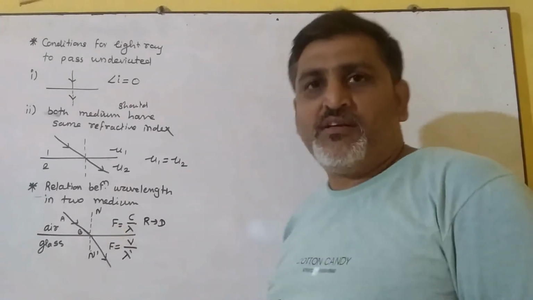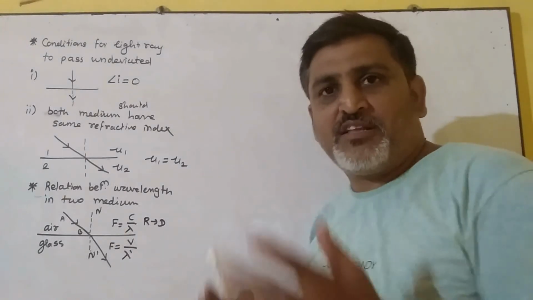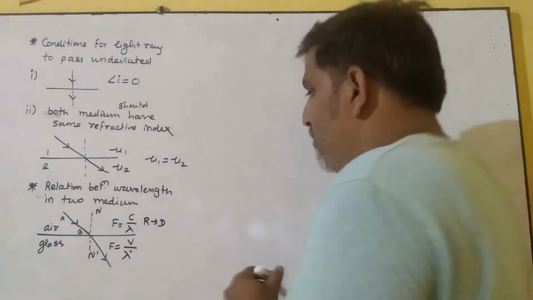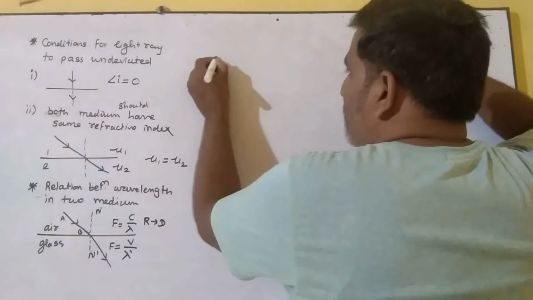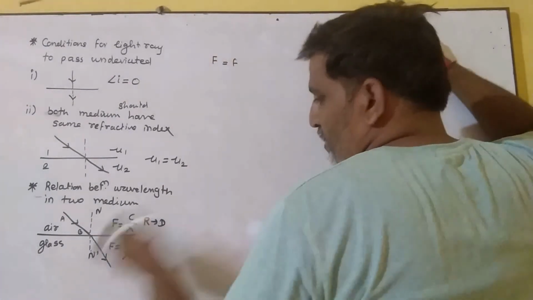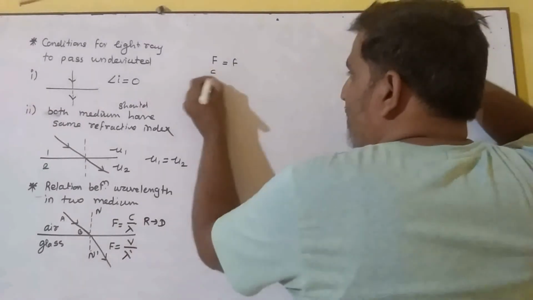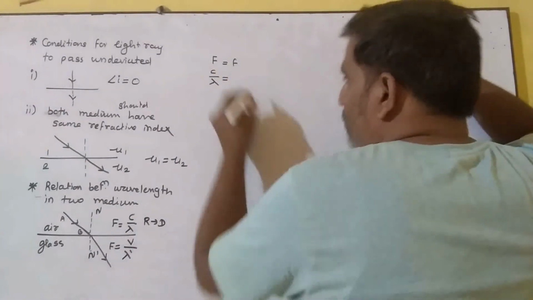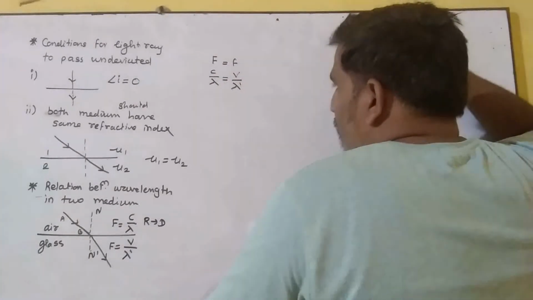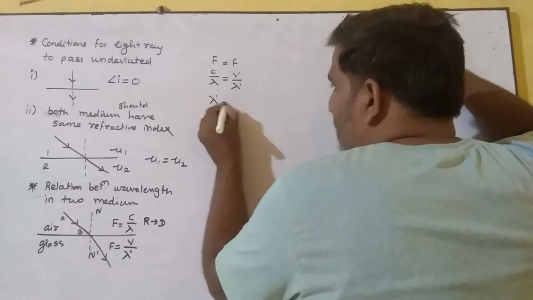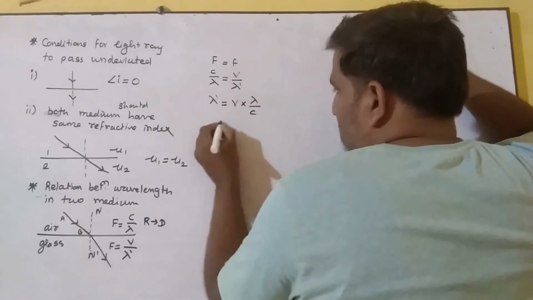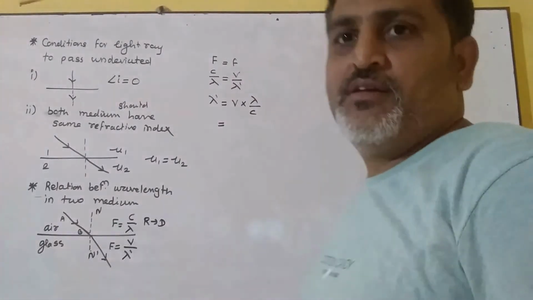And this is the formula for frequency. Frequency is nothing but the ratio of speed of light to its wavelength. So here what we get, f is equal to what? Frequency is the same in both medium 1 and medium 2. So I can write c by lambda is equal to v by lambda dash. Now here I get lambda dash as equal to v into lambda by c.